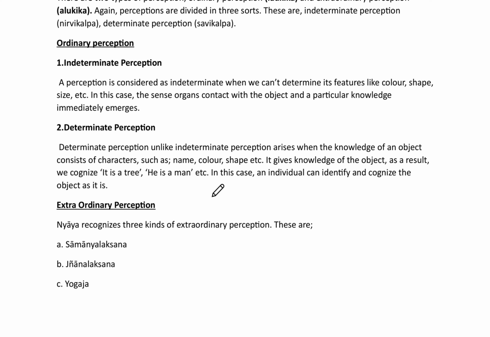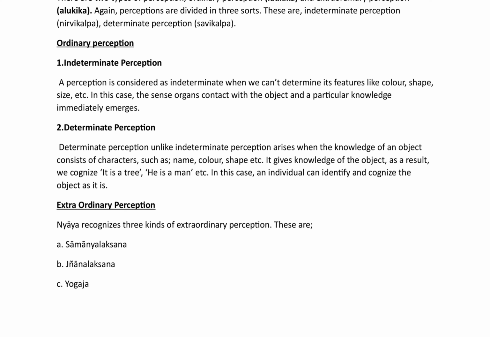In this case, an individual can identify and cognize the object as it is. So in determinate perception, there will be no error. Whatever you are seeing will be as it is. If I am seeing a bottle, the color, the shape and size will appear to me as it is. There will be no difference and no misperception happening there. So that is determinate perception.